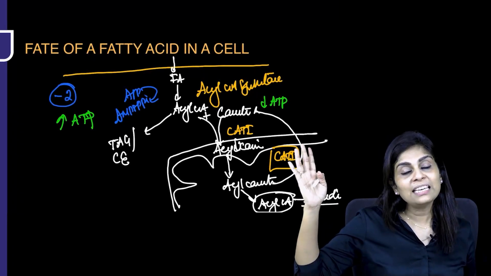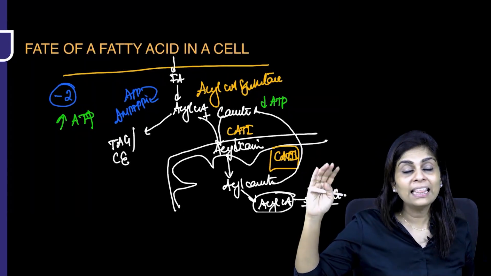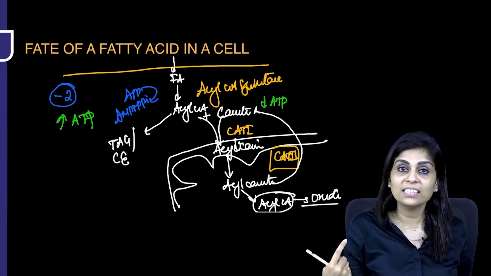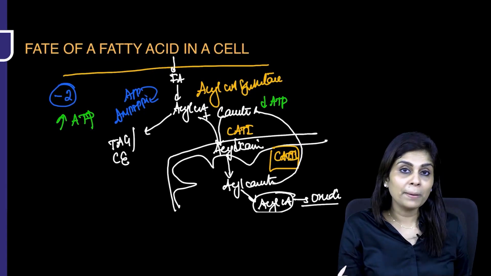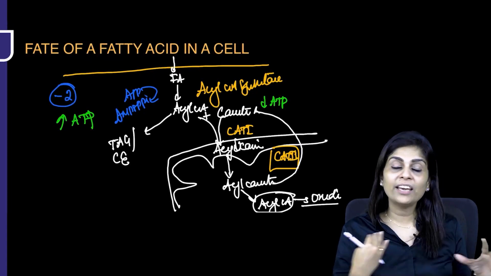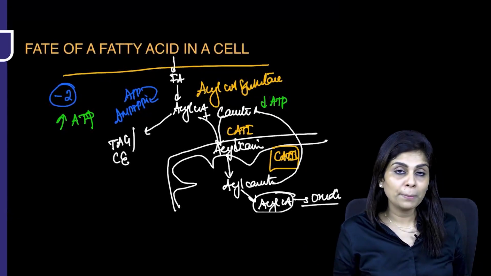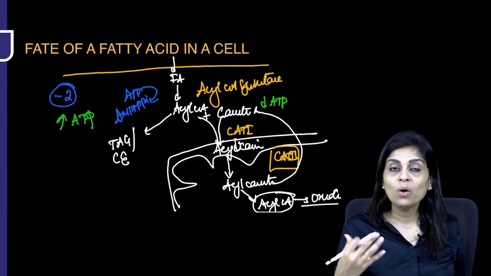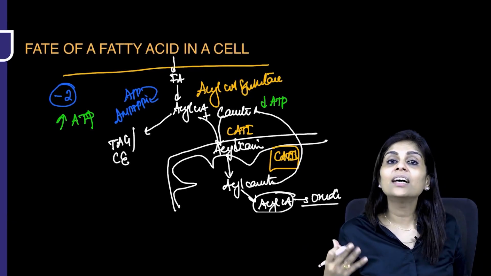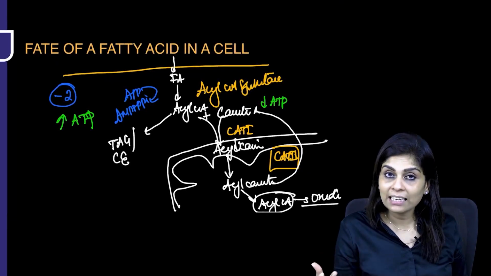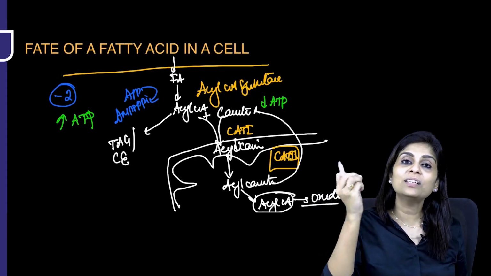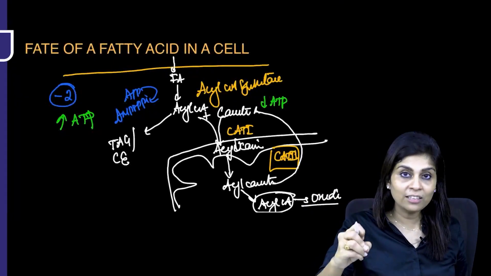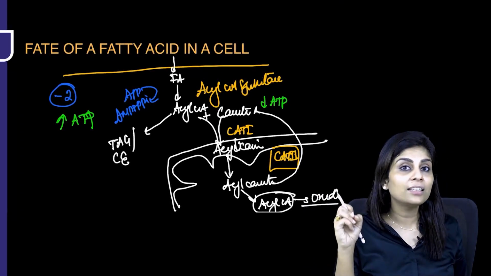What if the energy status of the cell is low? Then the fatty acid has to be oxidized, for which your fatty acid should cross the inner mitochondrial membrane. As acyl-CoA, it cannot cross the inner mitochondrial membrane. You need a carrier. What is that carrier? It is carnitine. And what is that enzyme? It is carnitine acyltransferase 1, which converts fatty acid and carnitine to form acylcarnitine.